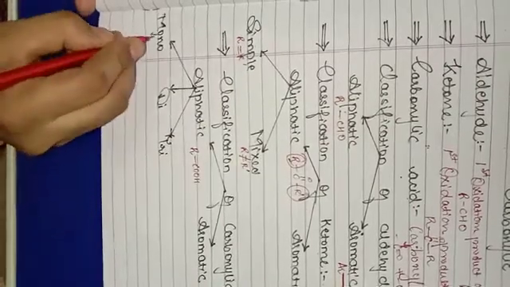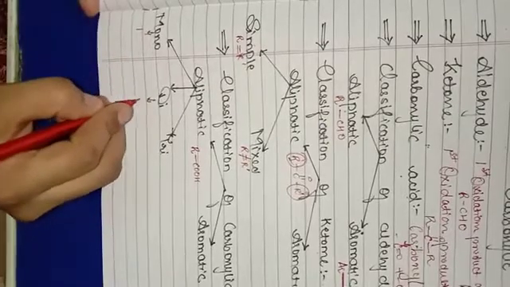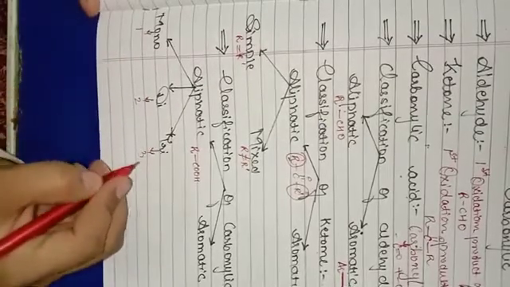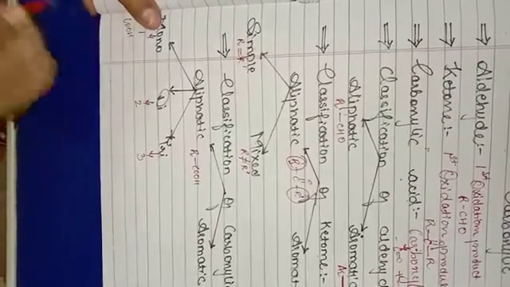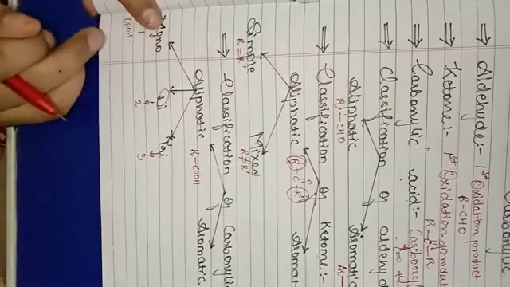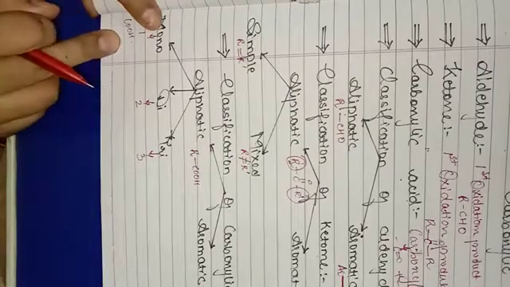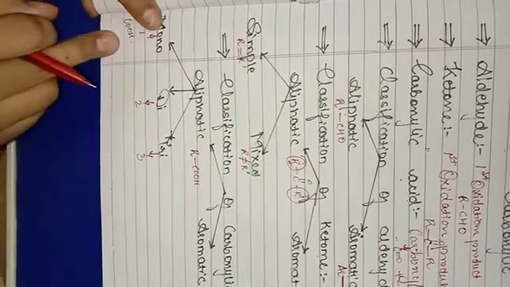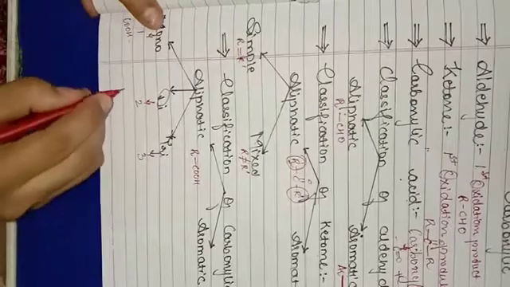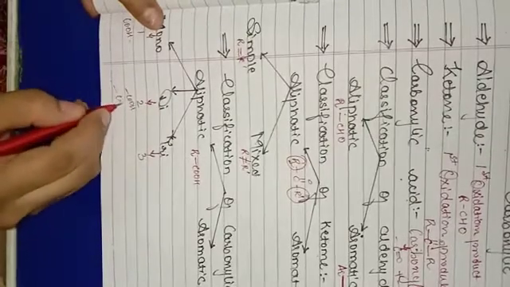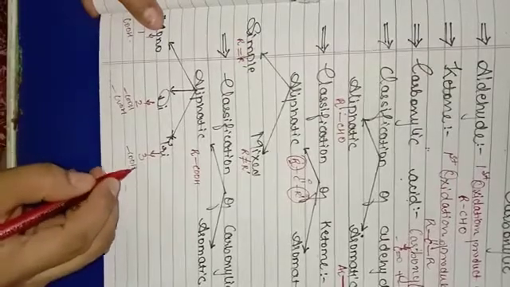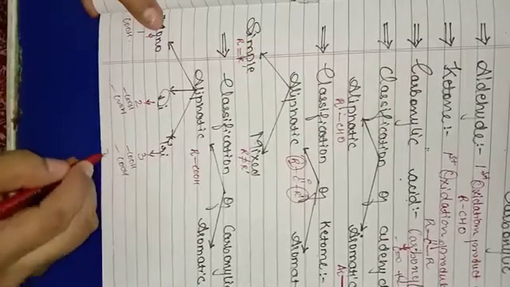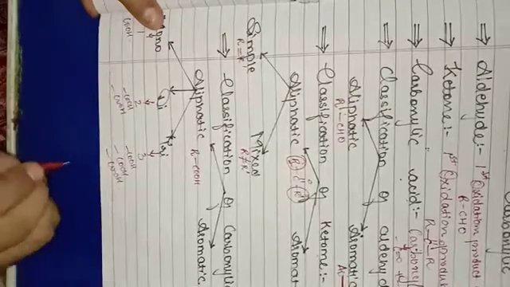What is mono? One. Di, two. Tri, three. What is one? It means it contains one COOH group, that is the carboxylic acid group, in its structure. Di contains two COOH groups in its structure. Tri contains three COOH groups in its structure.